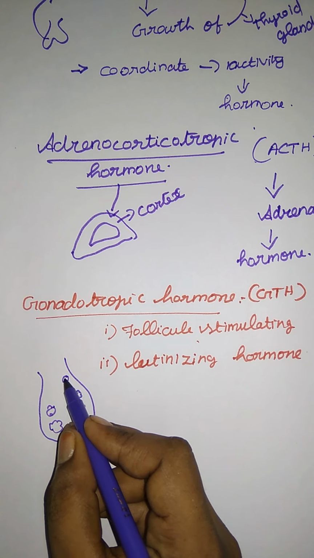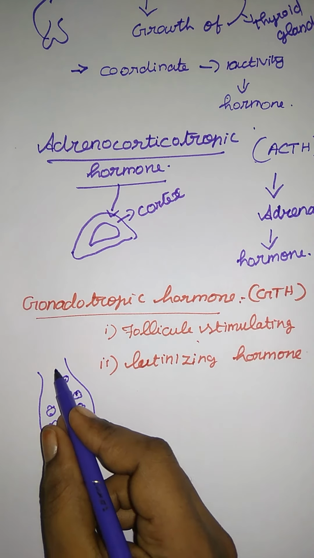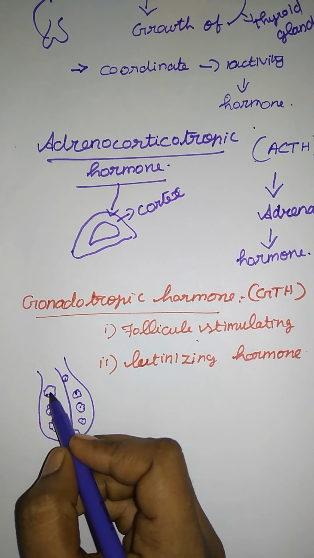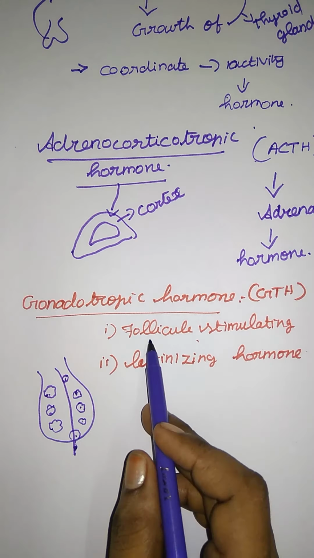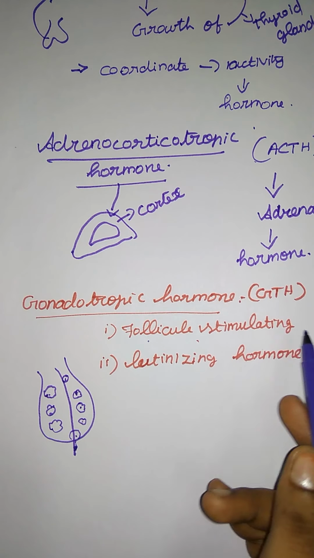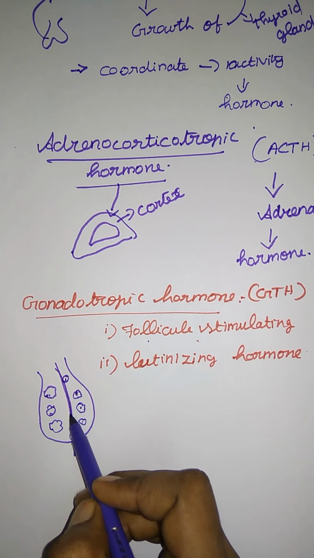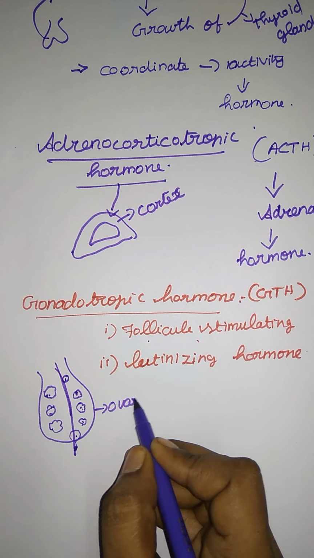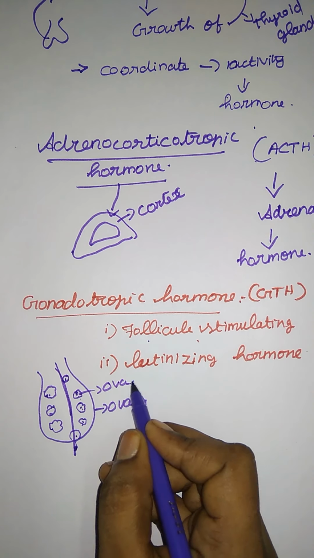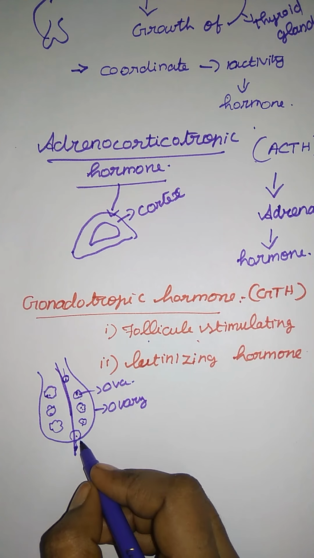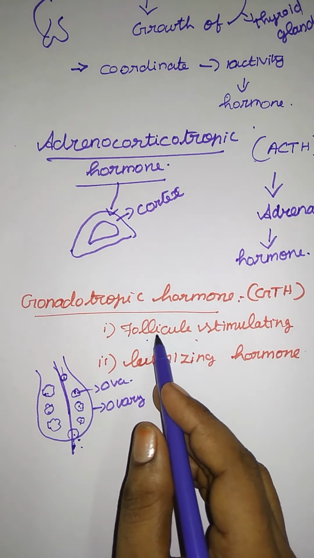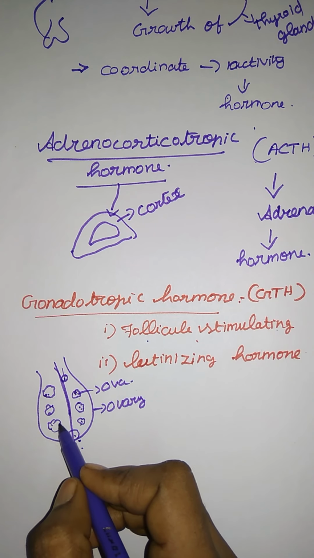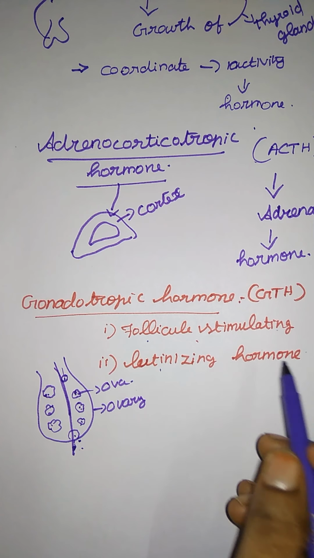Then there is the development of the egg stage. Up to this point is one stage, and after releasing, there is another stage with an empty muscular portion. The first is the follicle stimulating hormone, which governs the development of the ova inside the ovary. This is the ovary and this is the ova, right? Up to the point when the follicle ruptures and releases the ova is the stage of follicle stimulating hormone. After releasing the ova, the empty muscular portion is governed by the luteinizing hormone.